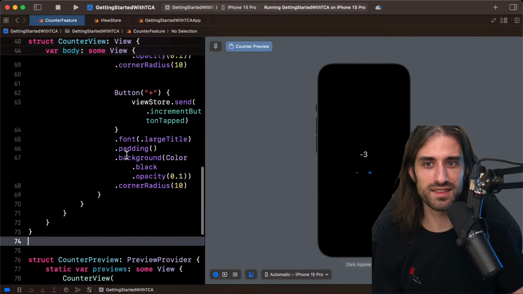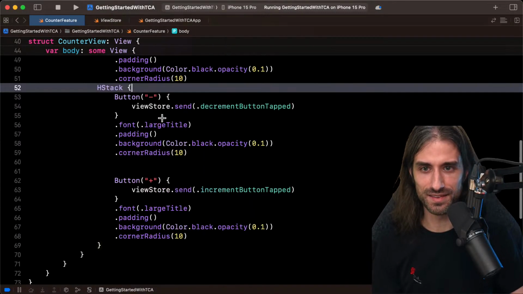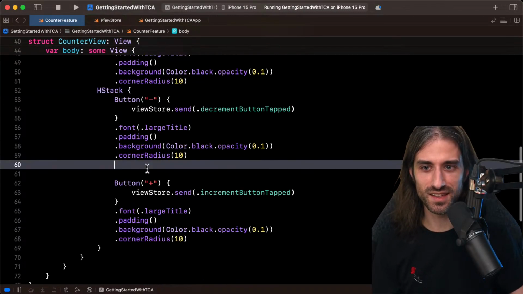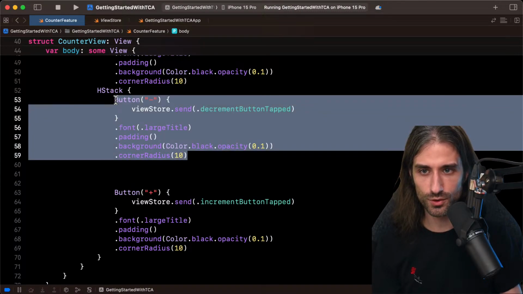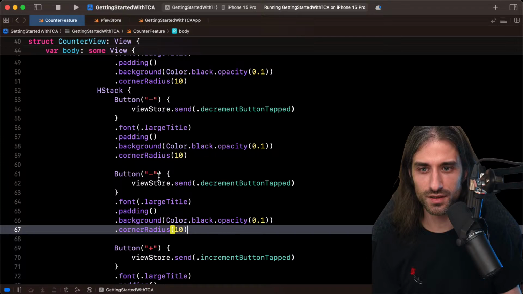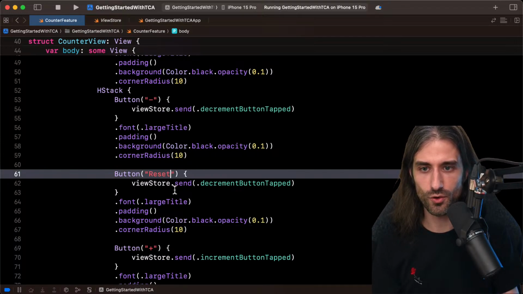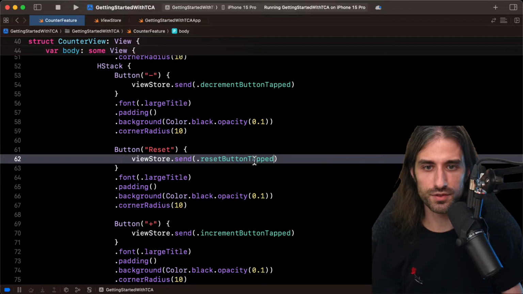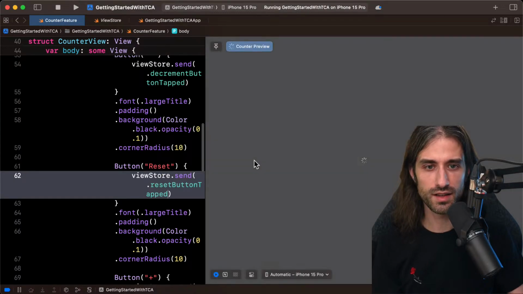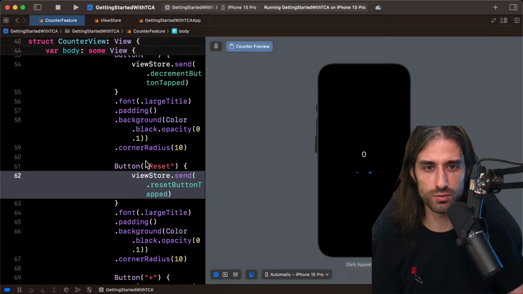And while we are at it, let's add the extra reset button that I decided we would also do. So I'm just going to reuse the code of the minus button. So this one is going to be called reset. And I just need to send the reset button tapped action. And normally that should be the only change I need to make. Maybe I need to save my file.